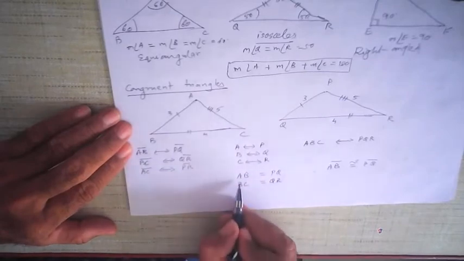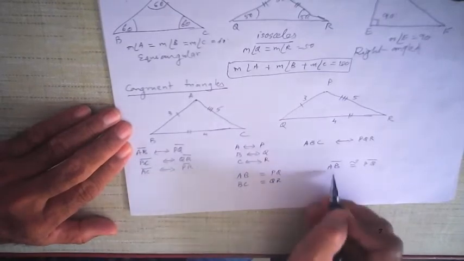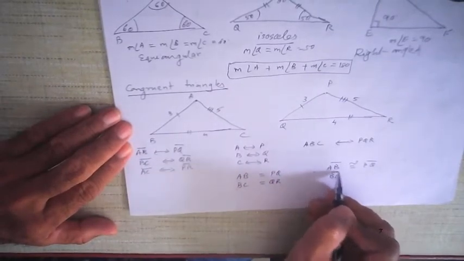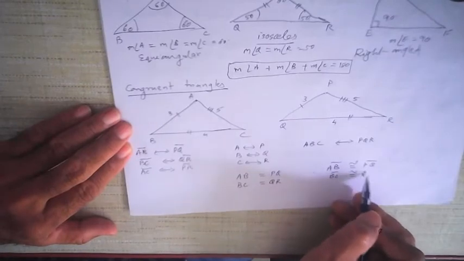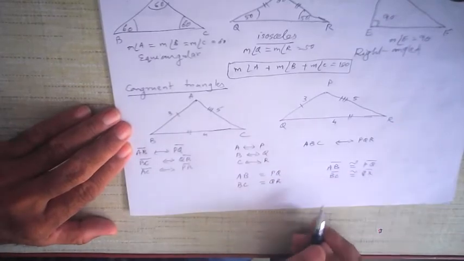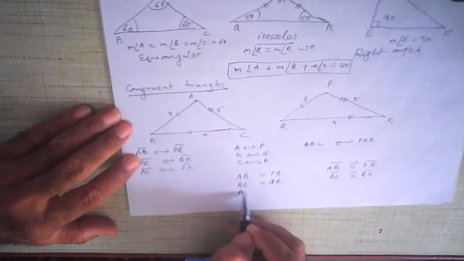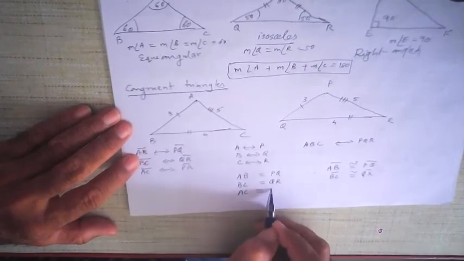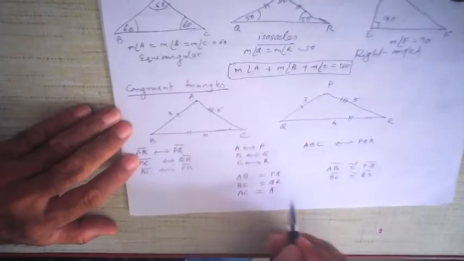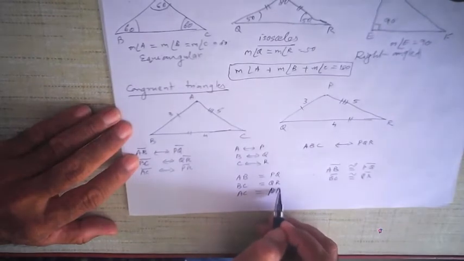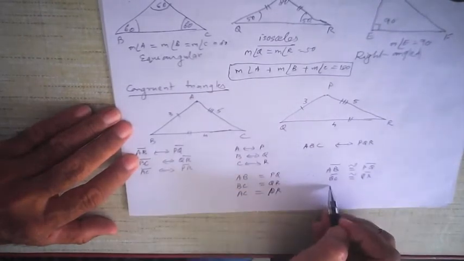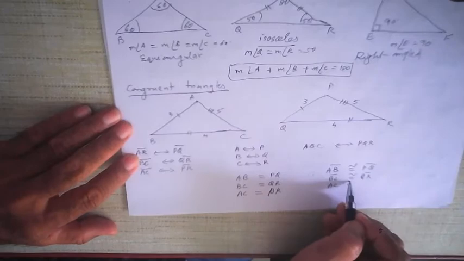Therefore, BC is congruent to QR. And in the same way, the third side, AC is equal to PR. So I can write AC is congruent to PR.